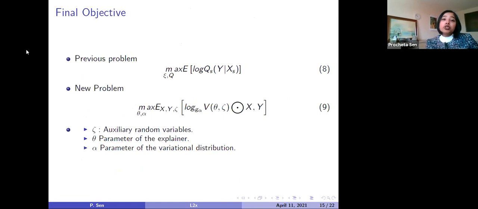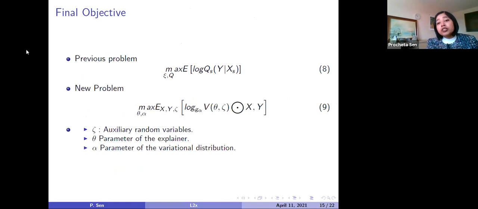After applying all these things, here I have shown how the objective function has eventually changed. Initially it was max of expectation of log of q(xs, y) given xs.